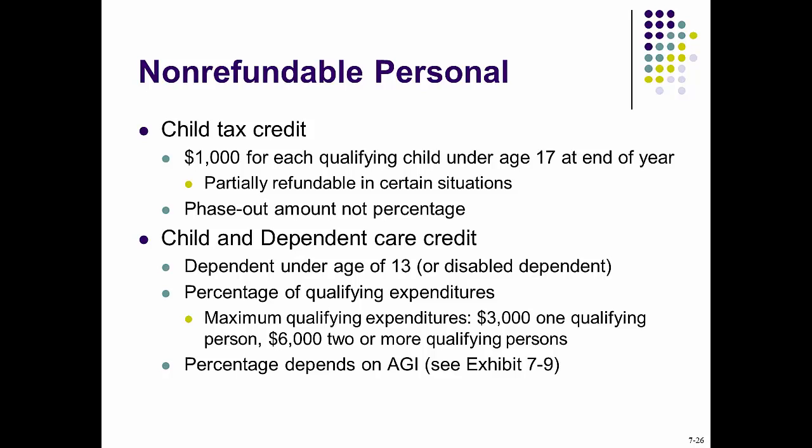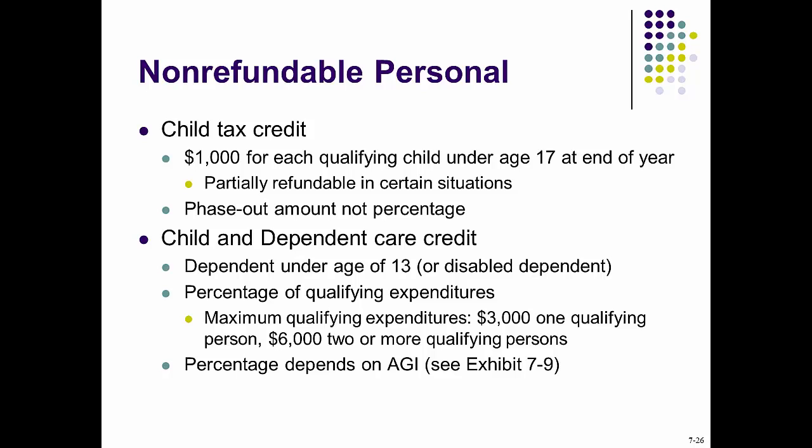Number two, the child and dependent care credit is a tax subsidy to help the taxpayer pay for the costs of care for dependents under the age of 13 or physically or mentally disabled, so the taxpayer may work or look for work. The least of three amounts is the credit. Number one, total annual care expenditures. Number two, $3,000 for one dependent or $6,000 for two or more dependents. And number three, the taxpayer's total earned income, the lesser earning spouse's income, to be specific.